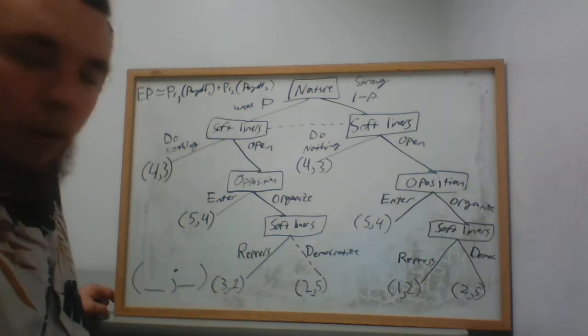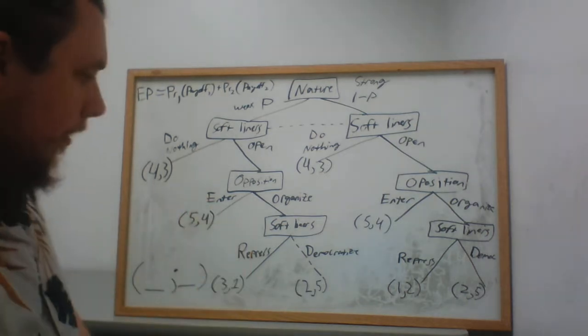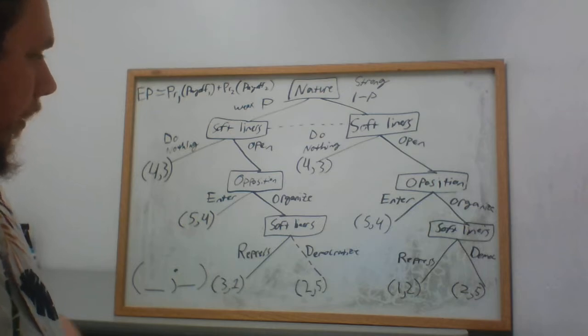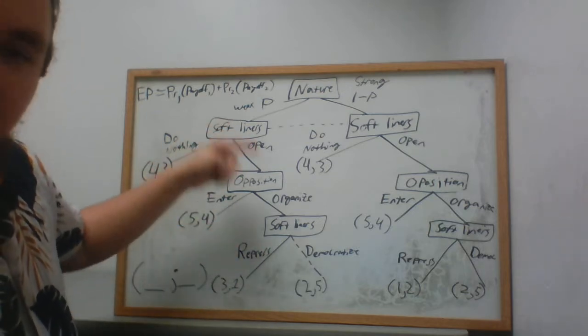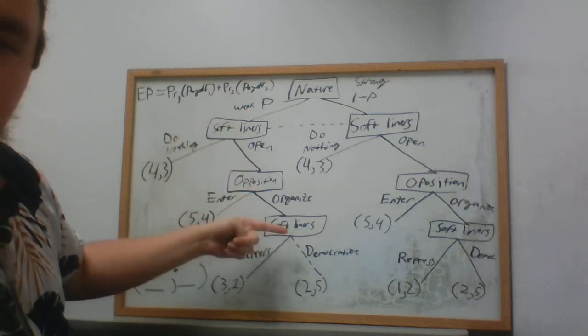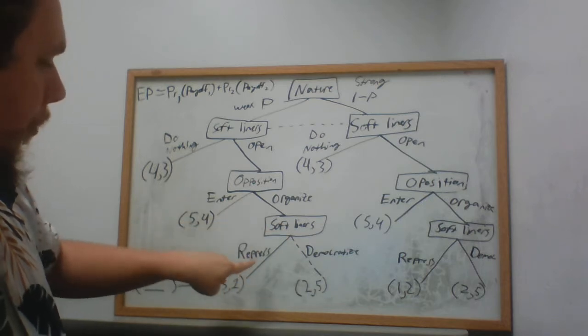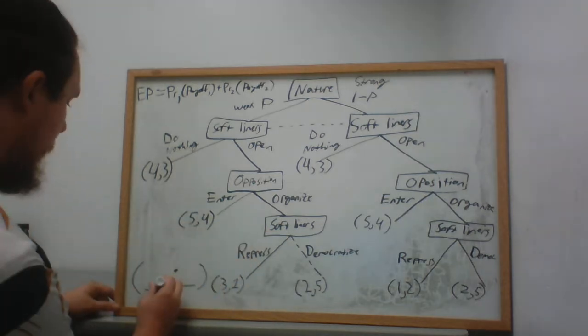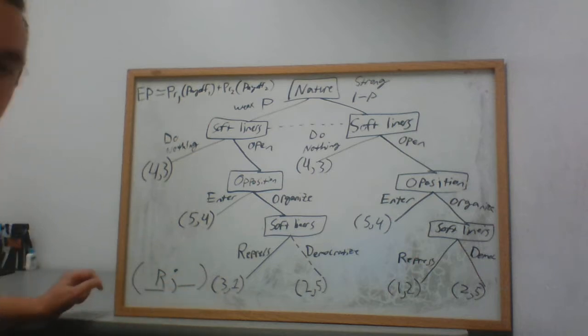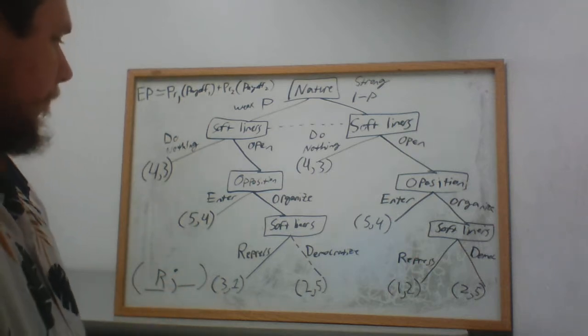Because I have such limited board space, I'm going to shorthand this, right? So we know that player one's second move, right? It's their first move, this is their second move. Their second move, they're choosing to repress. So we can fill that in right there. I'm just going to write R for repress. Okay.